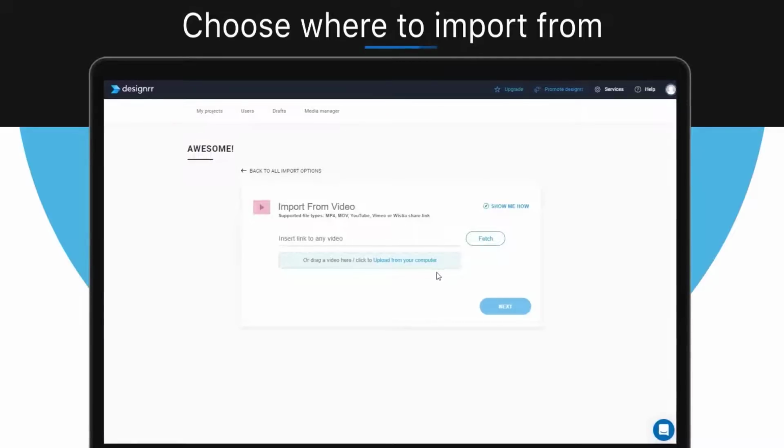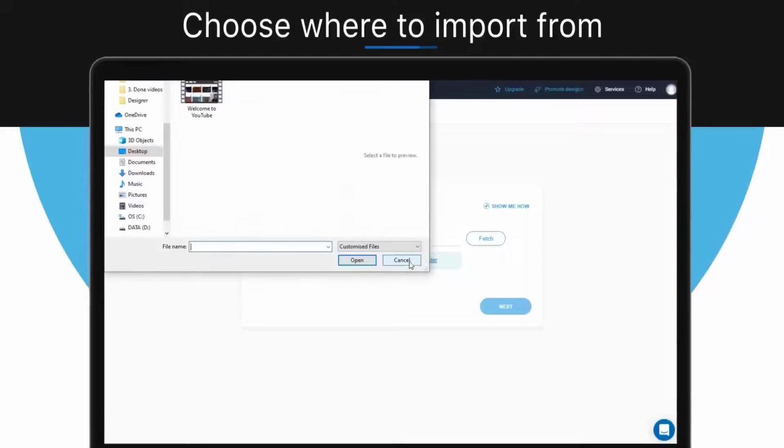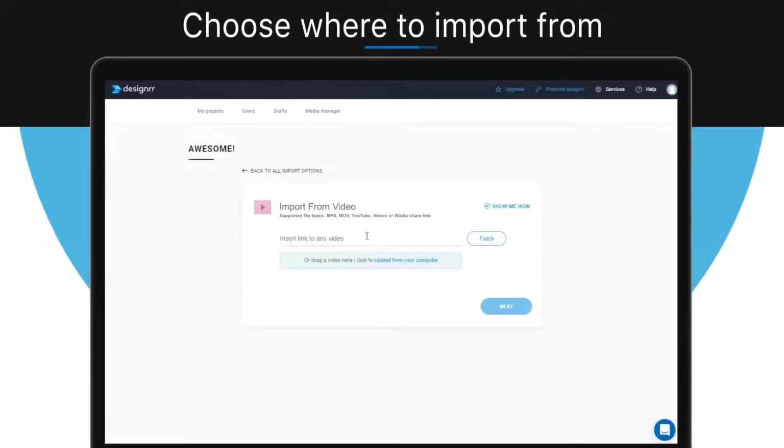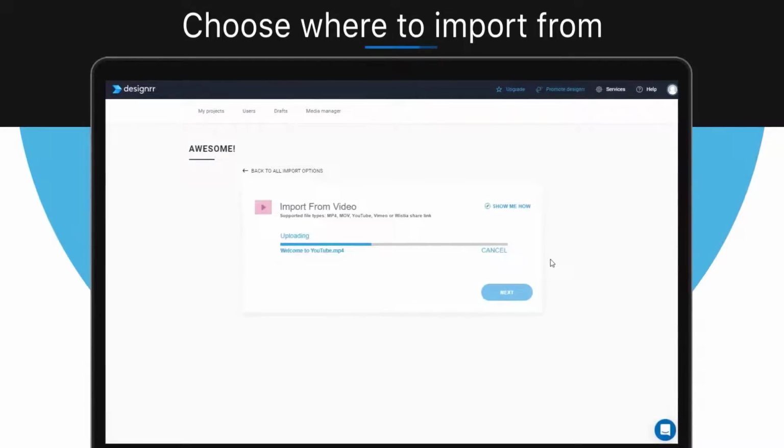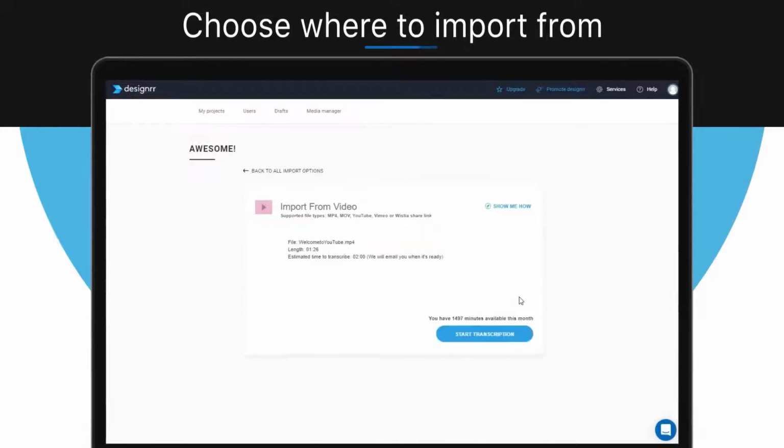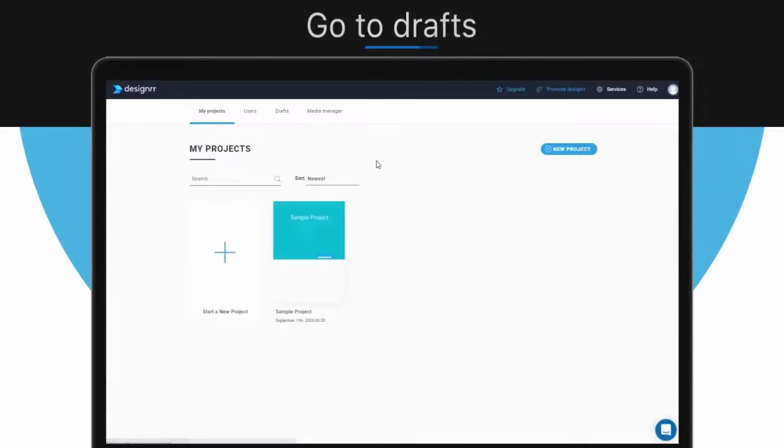Keep in mind that if the video has a lot of background music, sound effects, or unclear pronunciation, it might be hard for Designrr to extract it perfectly. And so it might be required to apply changes manually after uploading the video. Now you'll see the window telling you how long the transcription will take, and also you'll be emailed when it's ready. So click the Start button and wait until it's ready.